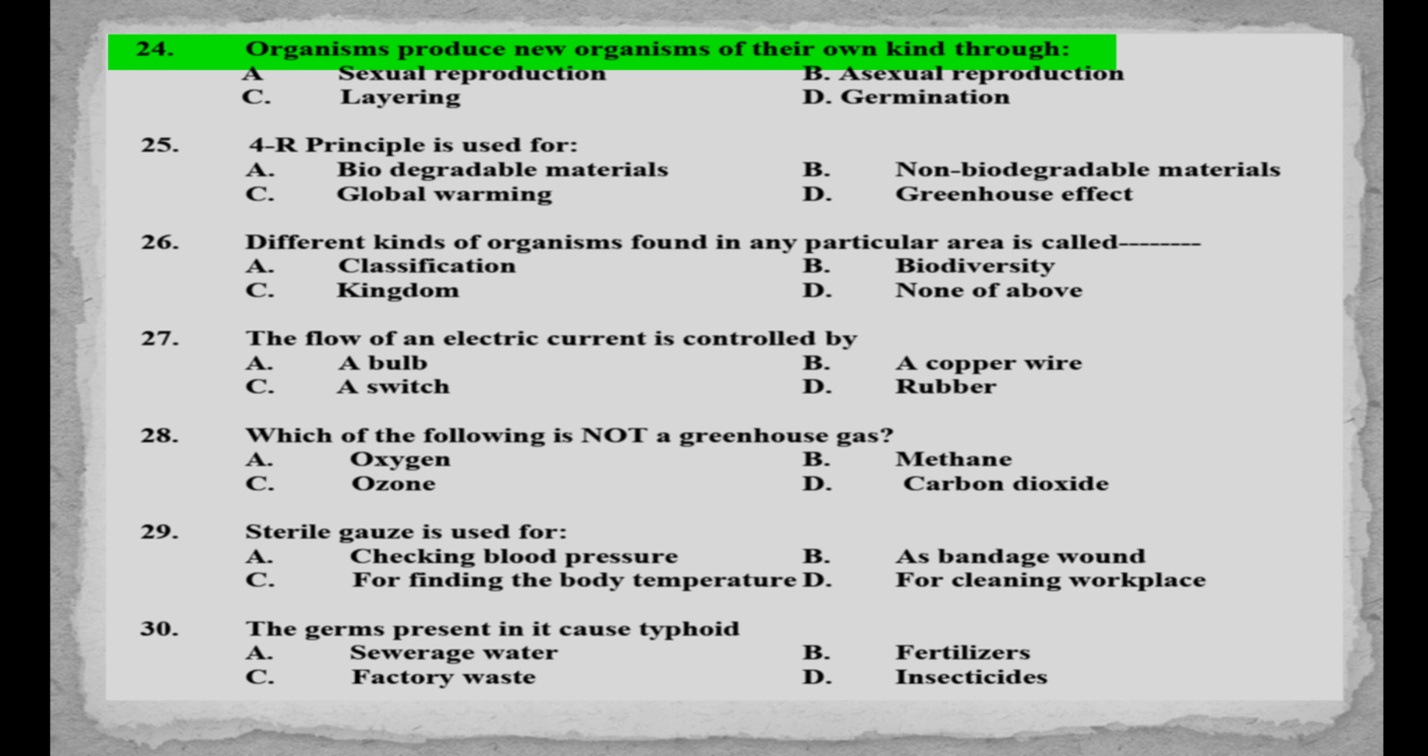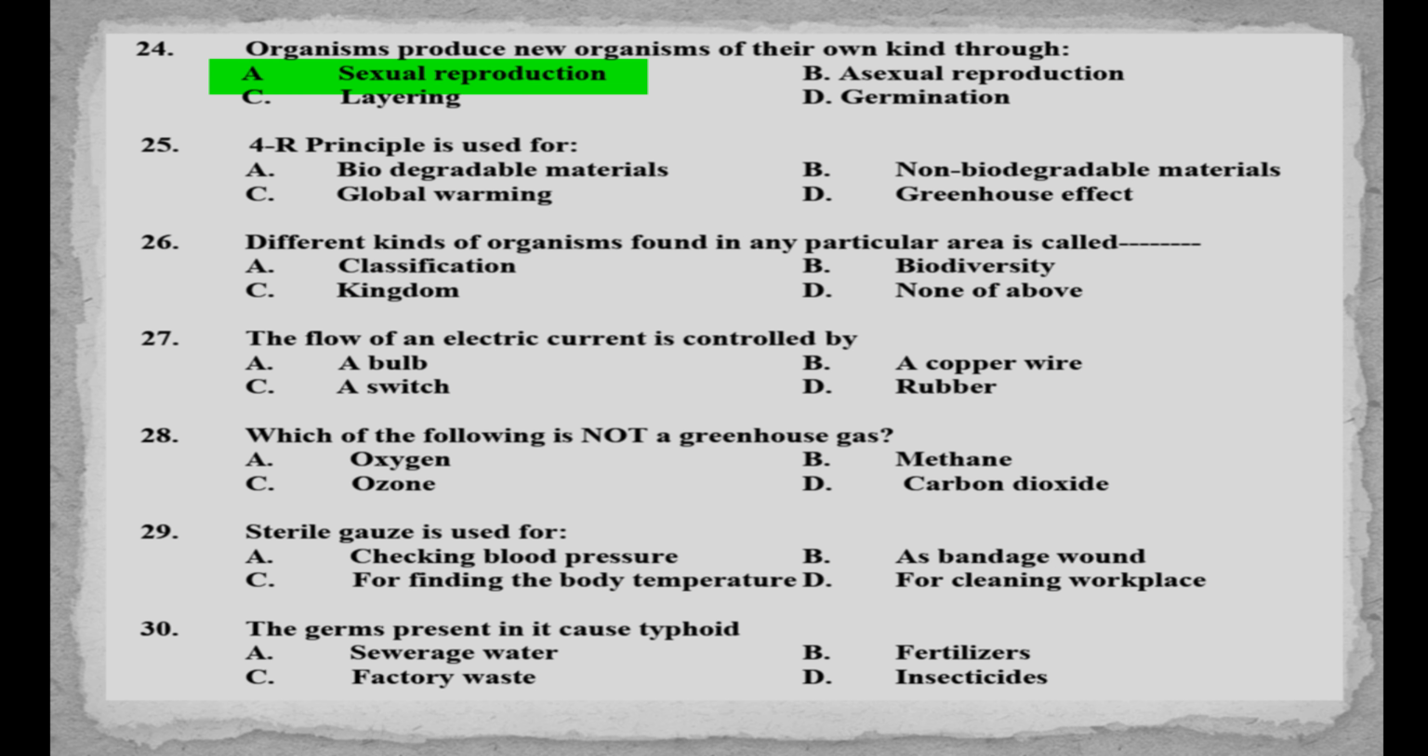MCQs number 24. Organisms produce new organisms of their own kind through: A. Sexual reproduction, B. Asexual reproduction, C. Layering, D. Germination. Answer is option A. Sexual reproduction.